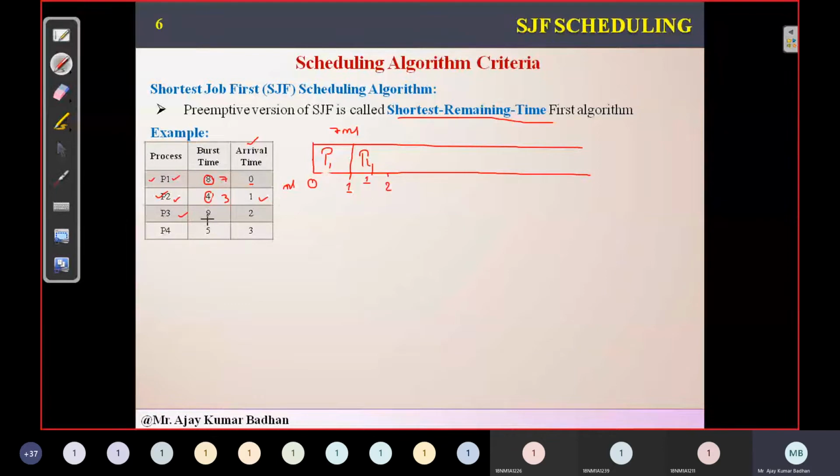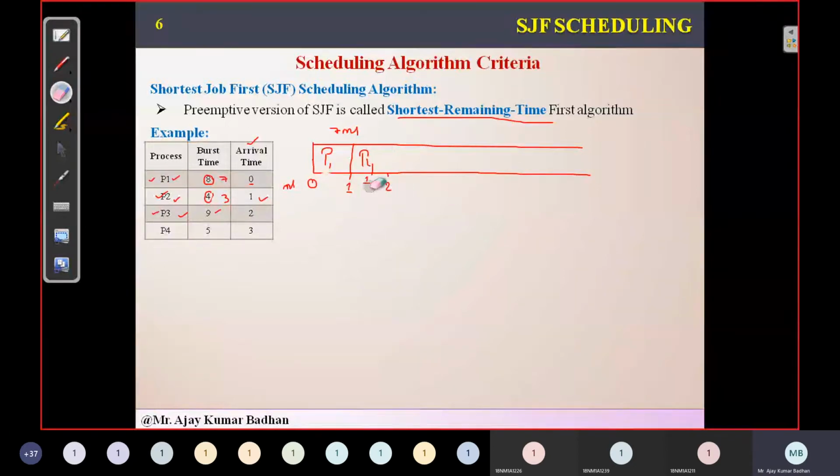Now what about P3? It has 9 milliseconds. So we need to compare these two. 9 is obviously greater than 3. So we are not going to preempt this time. Why? Because the time required by process P3 is more when compared to the time required by process P2. So we will not be preempting here.